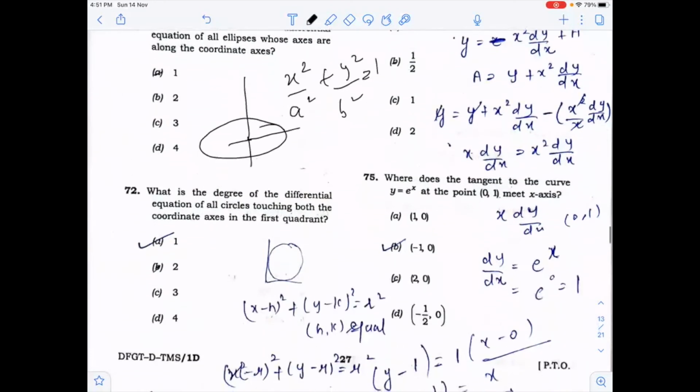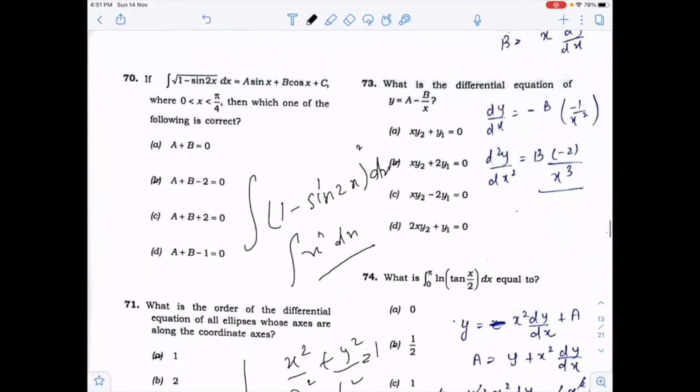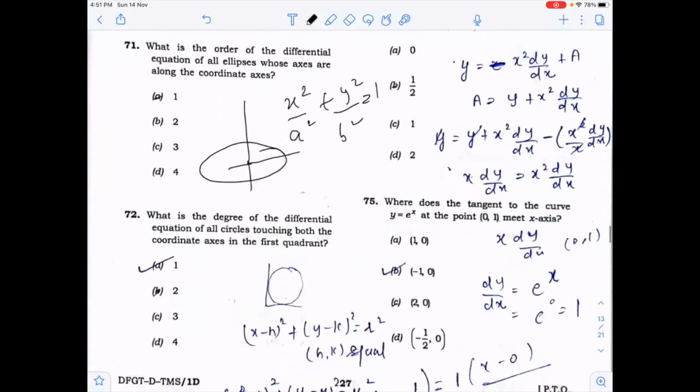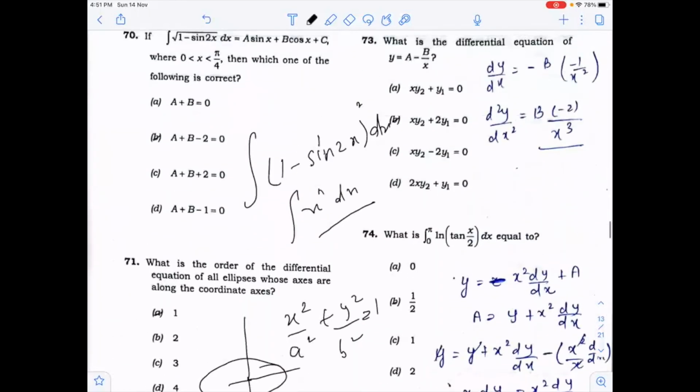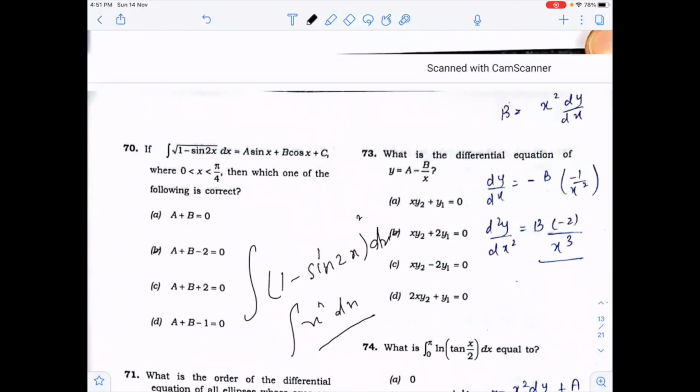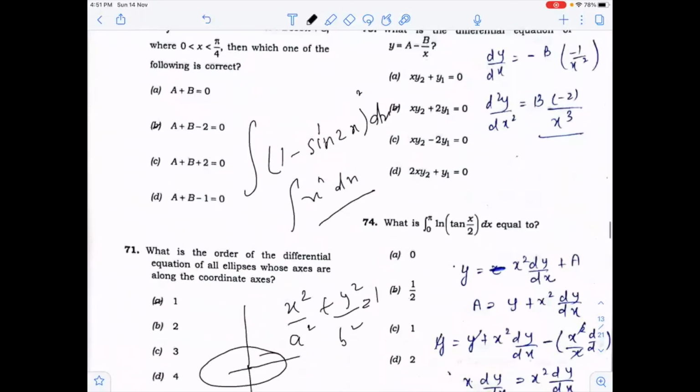And you know that what is the degree of differential equation of all the circle touching both the axes in the first quadrant? If the circle is touching both the axes, then h and k will become equal to r. So there is only one variable left, so its order will be 1. And when you will solve the differential equation, degree will come out to be 1. Here there are two variables a and b, so you will differentiate it 2 times. By putting the value of a and b, you will get the value.